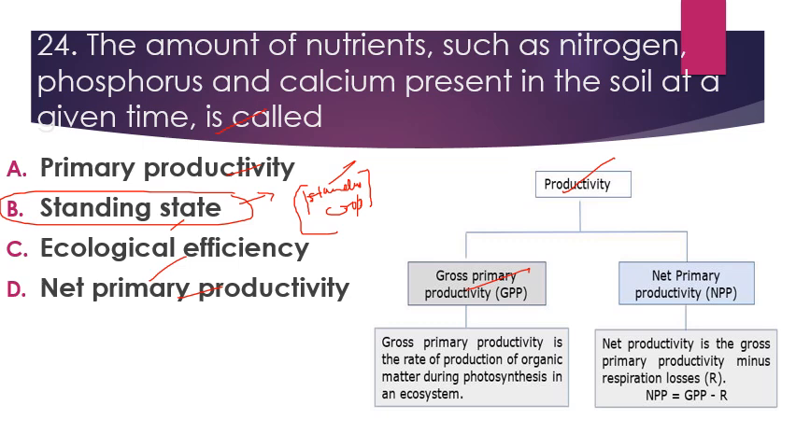Gross primary productivity is the rate of production of organic matter during photosynthesis in an ecosystem. So whatever organic matter is synthesized during photosynthesis is gross primary productivity. After that, some of this organic matter is utilized in the process of growth and development by respiration. So net primary productivity is the gross primary productivity minus respiration. Gross primary productivity minus respiration is equal to net primary productivity.